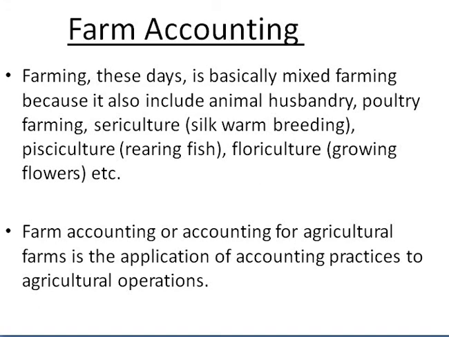Now, farming these days is basically mixed farming. Why is it called mixed farming? Earlier, farming meant only food grains or agricultural products being grown, but now apart from food grains, you have animal husbandry. You find poultry farming.